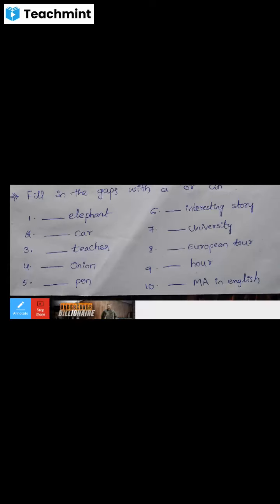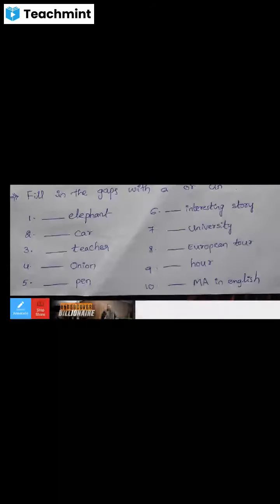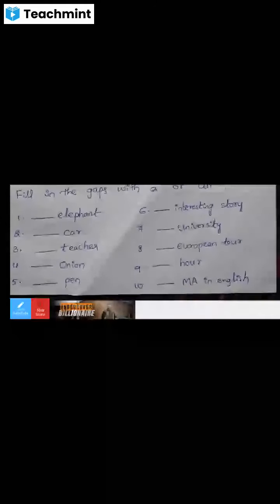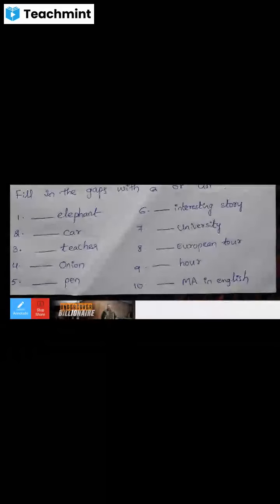Next, the eighth one, European. The word European begins with the letter e, but it begins with a consonant sound, yu. That is a consonant sound, that's why we can use a European tour.